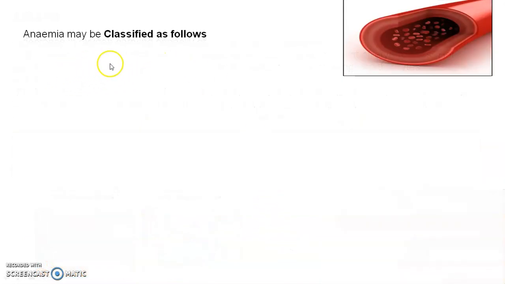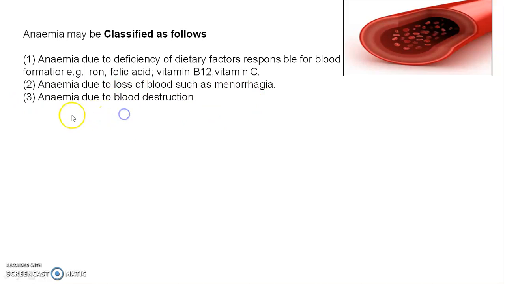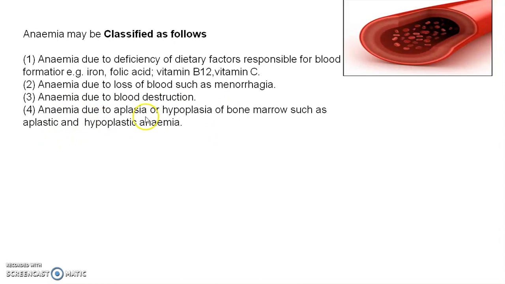Then we see the classification of anemia. Anemia due to the deficiency of the dietary factors responsible for blood formation. Examples are iron, folic acid, vitamin B12, vitamin C. If these factors are lowered or deficient in a human, then the anemic condition will arise. Anemia due to the loss of blood such as menorrhagia, anemia due to blood destruction, anemia due to aplasia or hypoplasia of bone marrow such as aplastic and hypoplastic anemia.